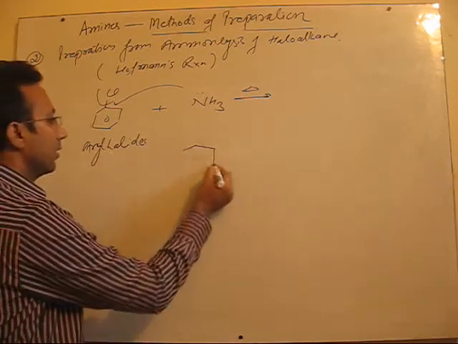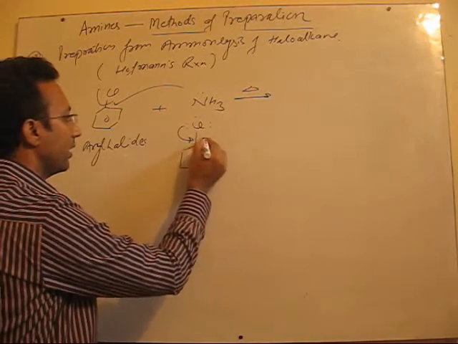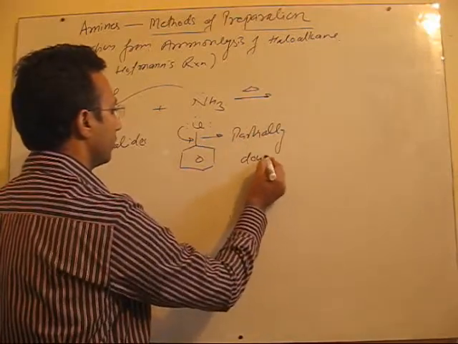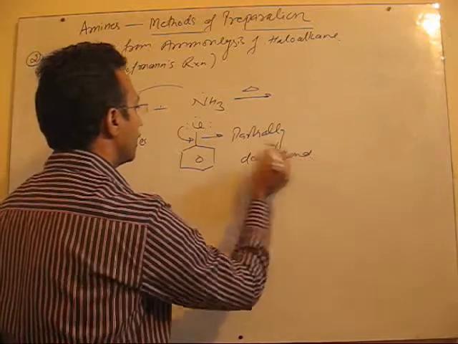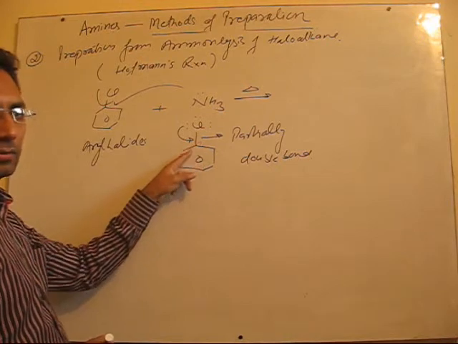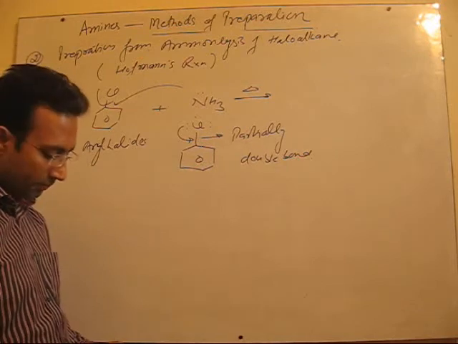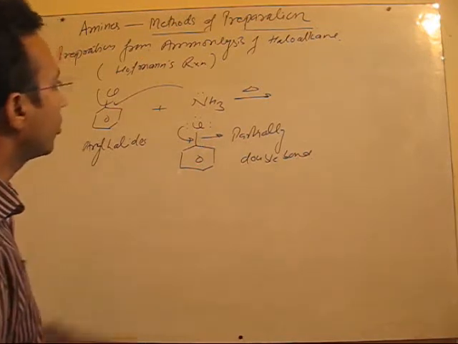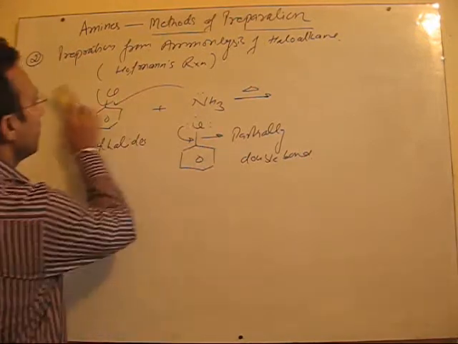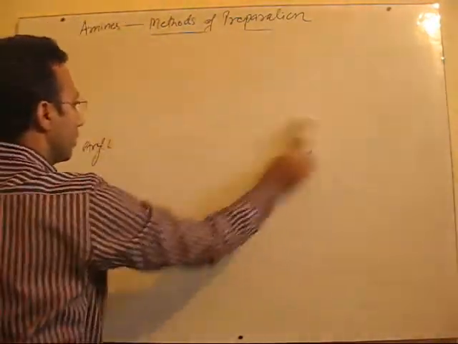When the halogen is directly attached to the benzene ring, due to the resonance effect this bond is partially a double bond. Because of this, it is very difficult for chlorine to get detached from the carbon. So this reaction will not take place under normal conditions. It is not suitable for preparation of aromatic amines, only for aliphatic amines.